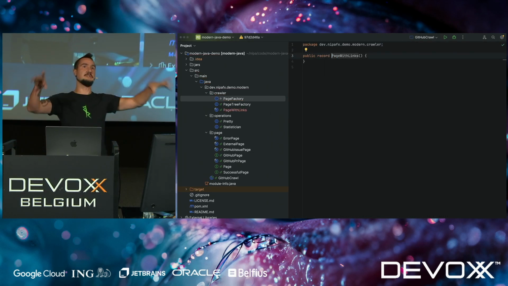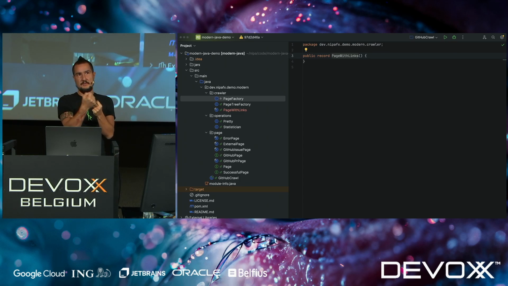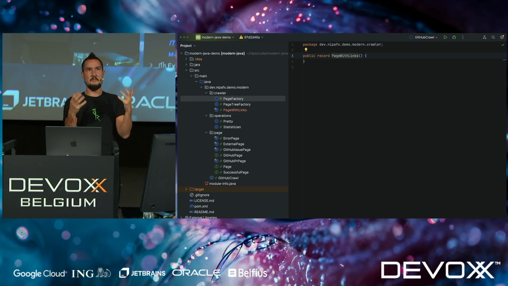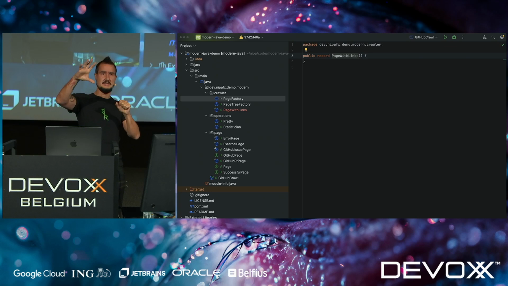While I'm resolving pages, there's a situation where I already got the URL, the content, everything I need, the issue number, but I still have to trawl through the HTML to find all the links. How do I do that? Well, first of all, I collect them as URLs or URIs, because I have not resolved them to a page yet. But also, since I'm collecting them, I want to put them into a mutable set, right? Or I need to add things as I go. So I have this half-prepared page here, and I have also this set of URLs that I'm mutating. How can I return those? I cannot have two return values.